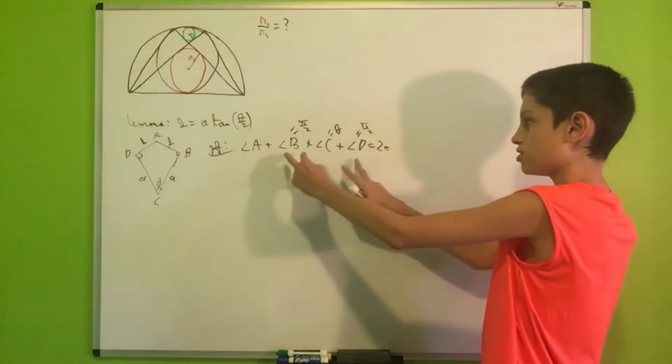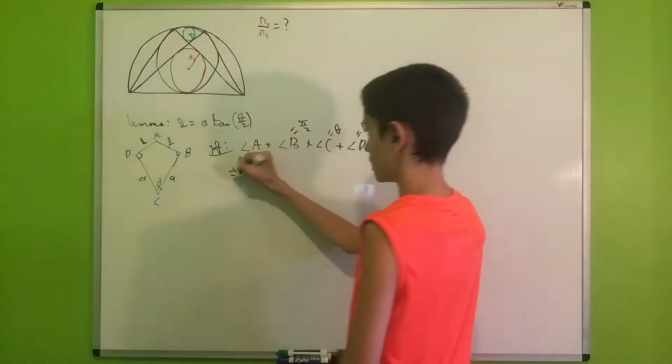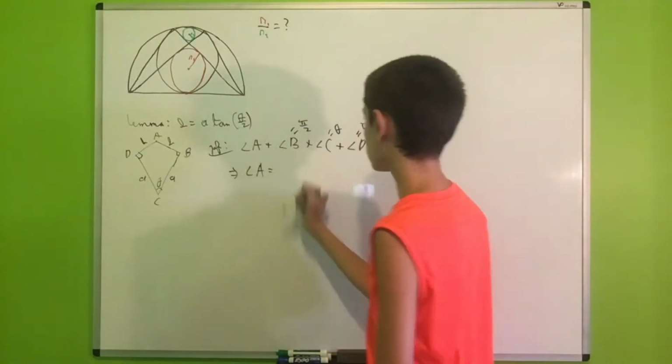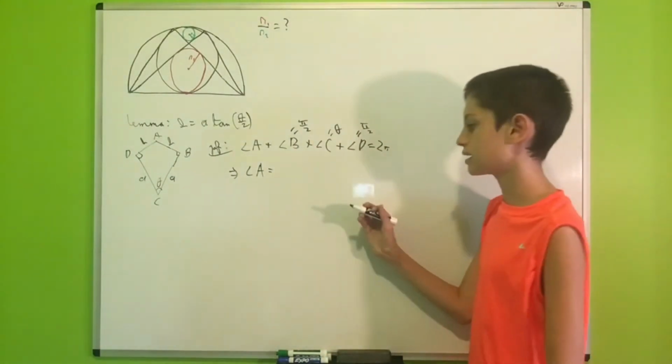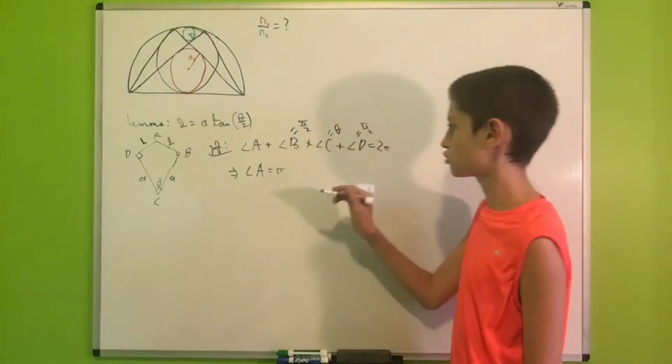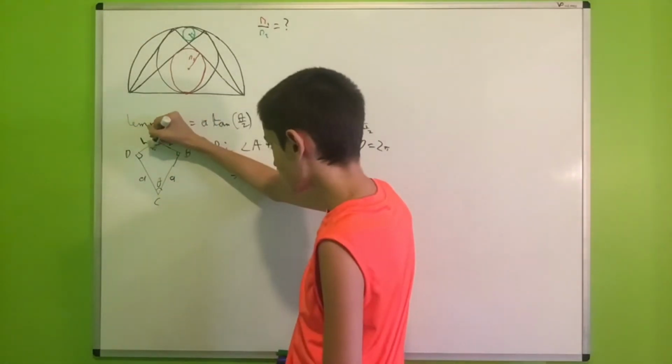So we can move these three terms to the right hand side to give us that angle A will be equal to, pi over 2 plus pi over 2 is pi, 2 pi minus pi is pi, and don't forget to subtract theta. Therefore, angle A will be pi minus theta.